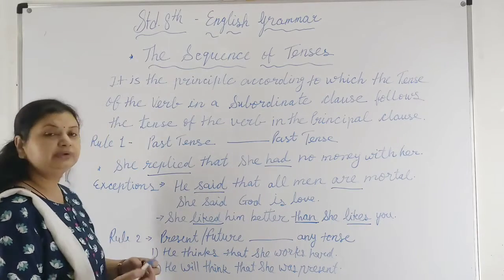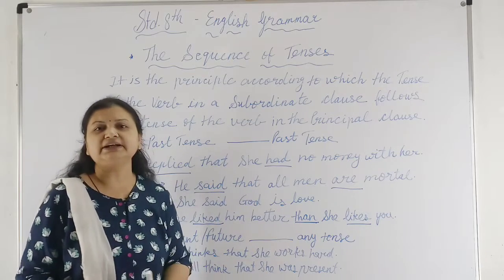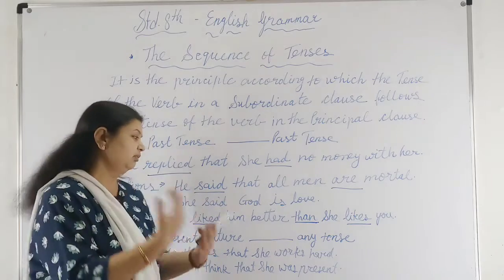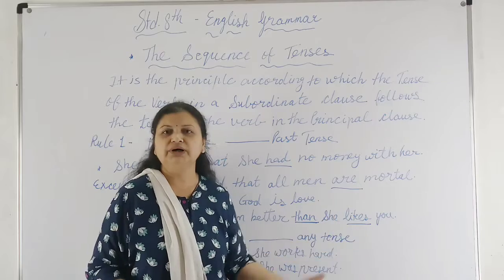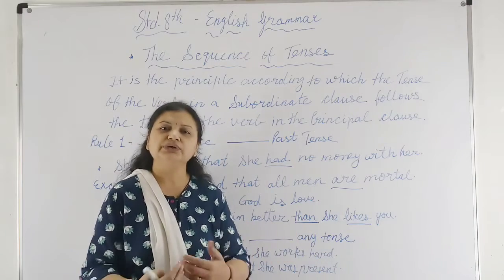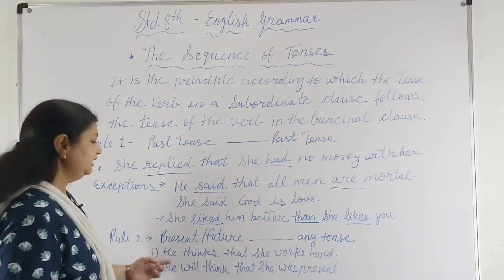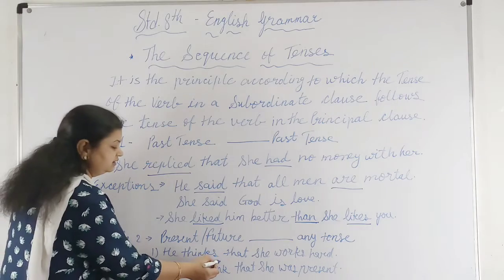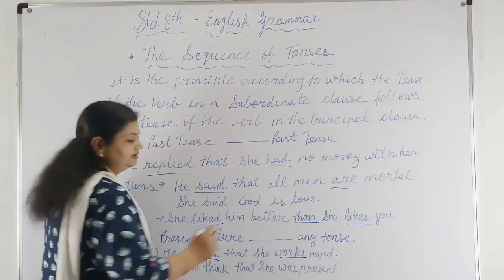Now rule number 2. If present tense or future tense is given in the principal clause, then in the subordinate clause you can use any tense of the verb according to the requirement of the sentence. Just like: He thinks that she works hard. Here the simple present is given in the principal clause, and I use the simple present in the subordinate clause.